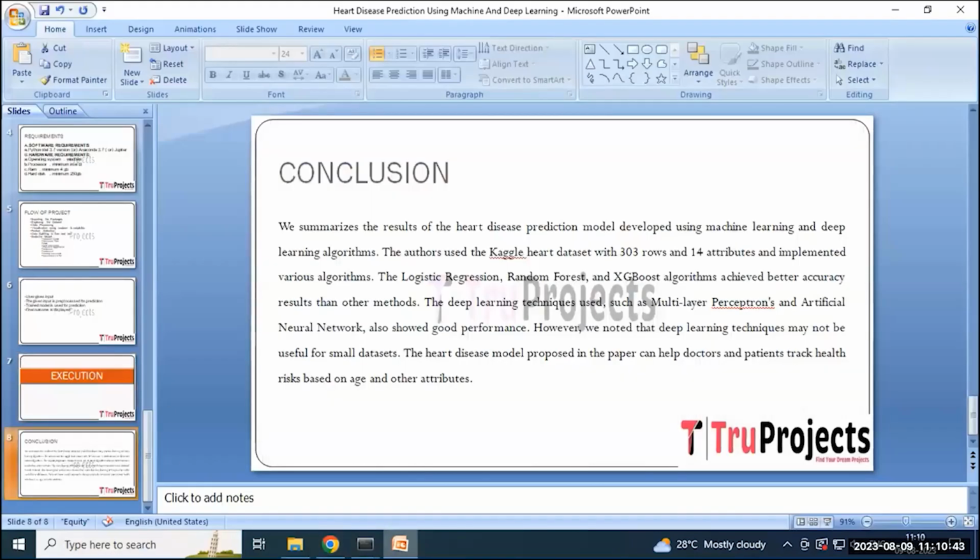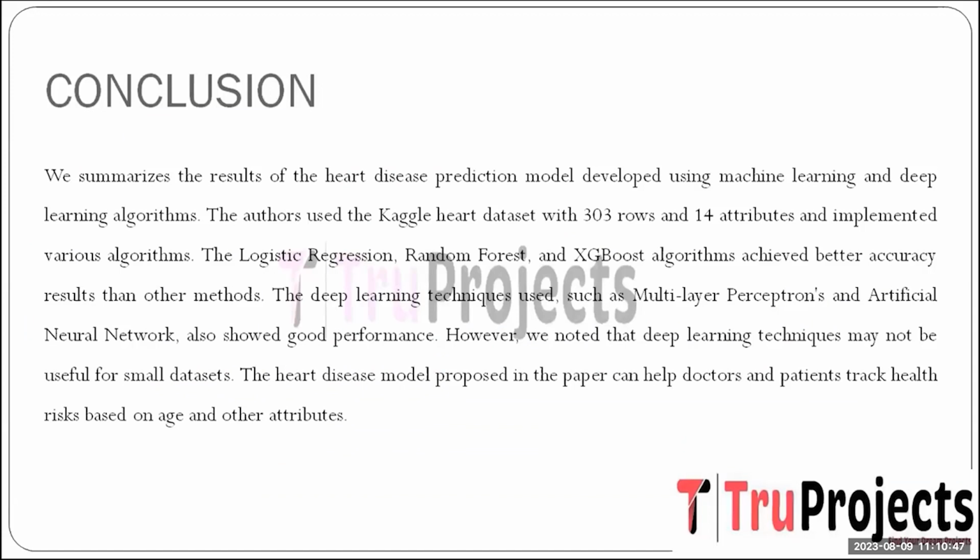And in conclusion, the heart disease prediction model was developed using machine learning and deep learning algorithms on the Kaggle heart data set with 303 rows and 14 attributes. Various algorithms such as logistic regression, random forest, XGBoost, and many more achieved better accuracy than the other methods.